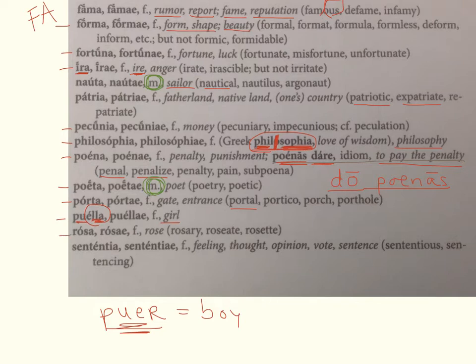Rosa, rosae is feminine, it means rose. And the last one here is sententia, sententiae, feminine. Its base meaning is feeling, but it can also mean thought. And if you have feelings and thoughts, you have an opinion about something. And if you have an opinion about something, you can vote about something. So it can be a vote. And it could also mean a sentence. So watch out for all of those different meanings of sententia.